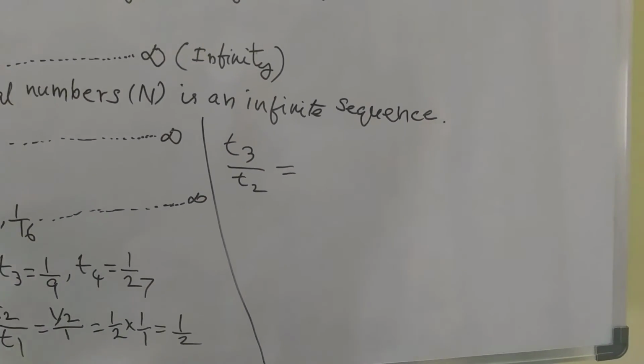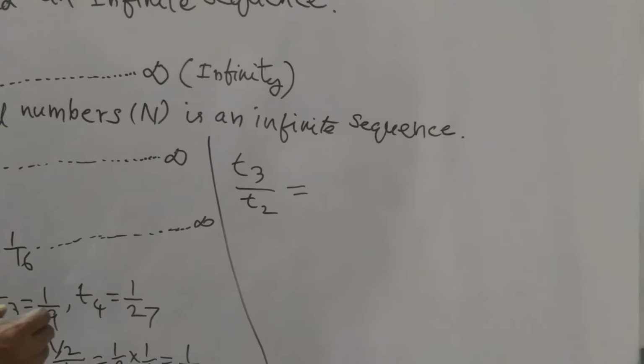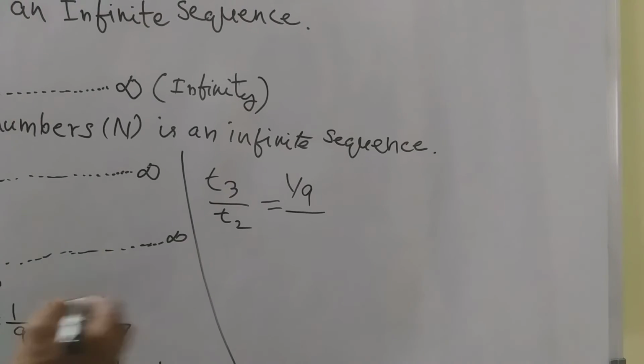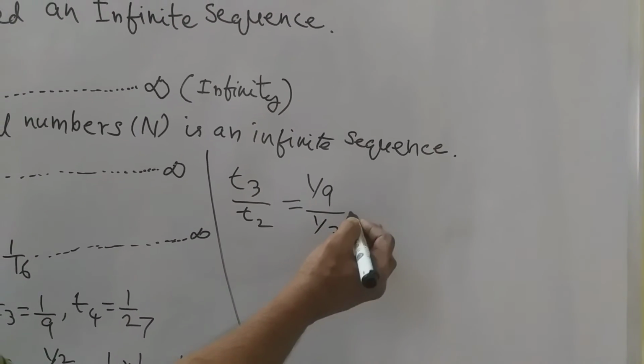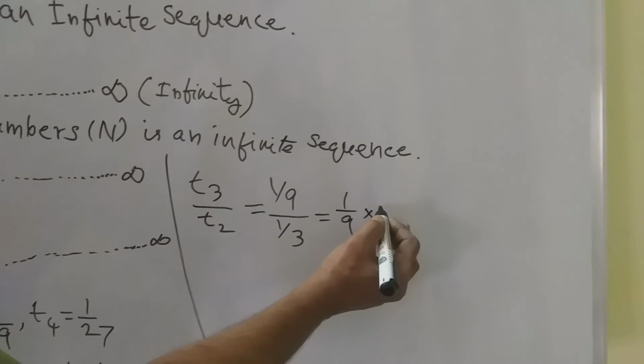Third term is equal to 1 by 9. Second term is equal to 1 by 3.